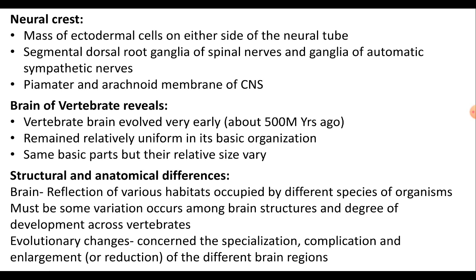The major evolutionary changes may be concerned with the specialization, complication, and enlargement, or sometimes reduction of the different brain regions. And there must be some correlation between the size of a particular part of the brain and its importance in the function of an animal.